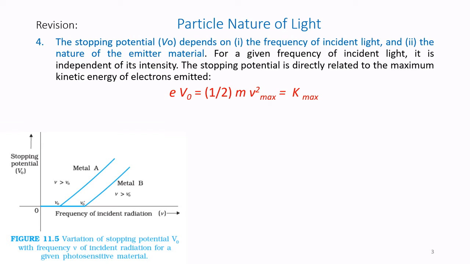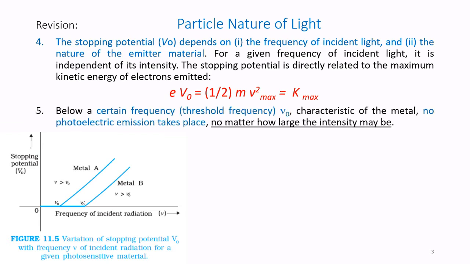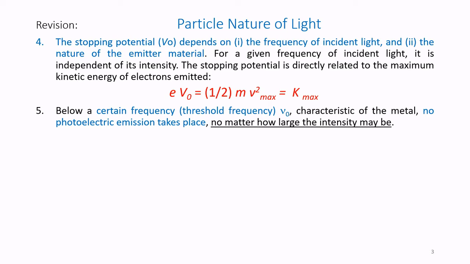All these things we have studied in section 11.5 through various characteristic curves of the photoelectric effect. Below a certain frequency called the threshold frequency nu naught, a characteristic of the metal, no photoelectric emission takes place.